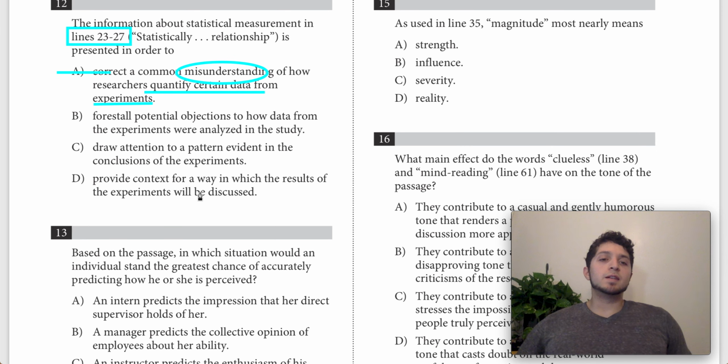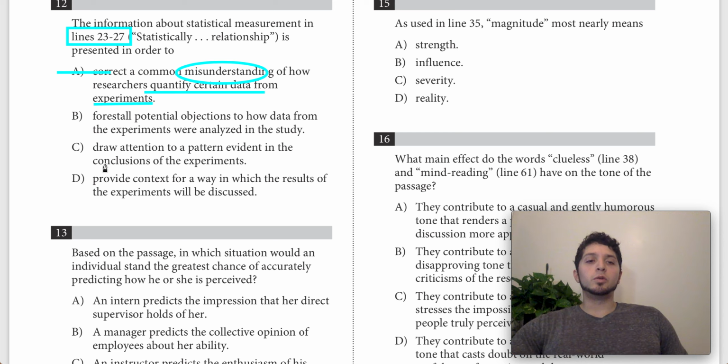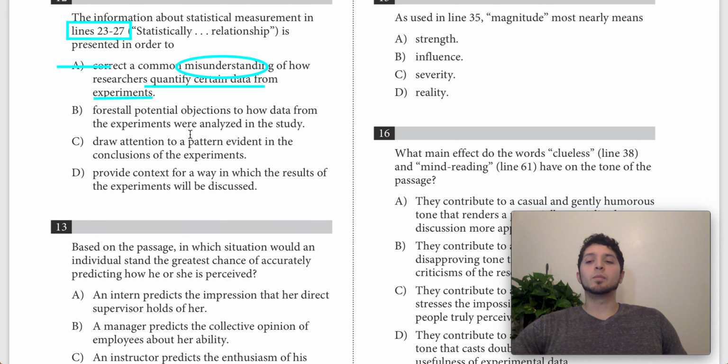Then we have B, which says the purpose is to forestall potential objections to how data from the experiments were analyzed in the study. And I don't think this is a very good answer choice either, because here we're giving a counter-argument in advance, right? Forestalling potential objections to how the data is analyzed, which would basically be like, some people might take issue with the fact that we use correlation, but here's why we did it this way, etc. We're not really presented with any potential objections. It's not really framed as relating to that. So for that reason, I think we can get rid of answer choice B as well.